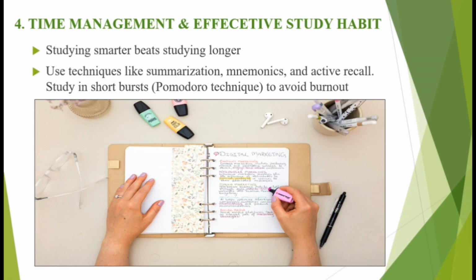It's very important, because if you try to read for a long time, like I said, you may just end up gaining knowledge for the first 30 minutes and the rest of the time might just be a waste to the individual. So the best thing to do is to study for the first 25 minutes while your brain is still fresh, then go on a break for like 5 minutes, probably to take water or to chew something, then you come back again. At that point, you are feeling refreshed to continue the journey. Then after another set of time, you go on a break. You just keep repeating the cycle, and that will help you.